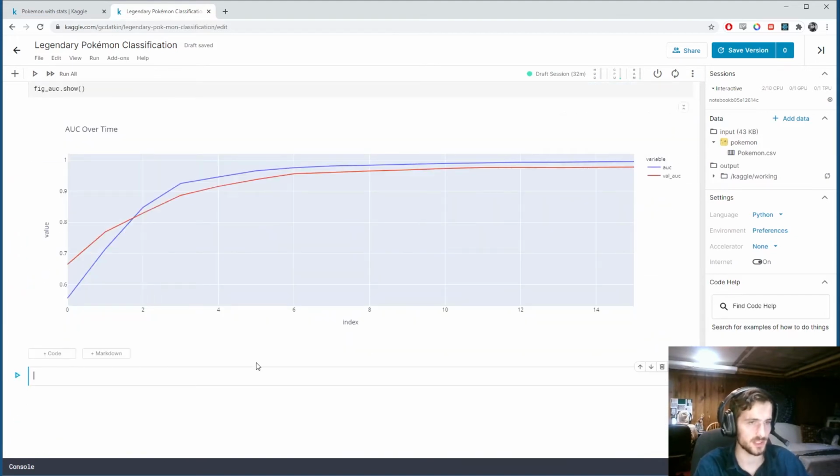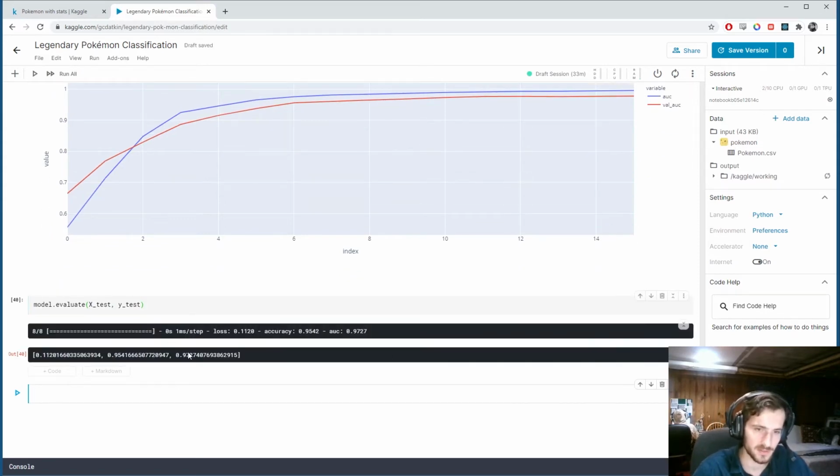This is called early stopping. And we're going to evaluate the model on the test set to see how well it's doing on a fresh, brand new set of data. And 97.27 AUC. That's pretty good. That's really good. That means it's doing a very good job at classifying non-legendary Pokemon, but it's also doing a very good job at classifying legendary Pokemon.